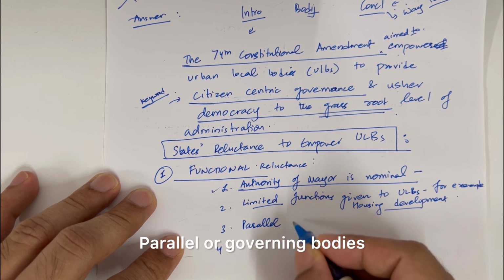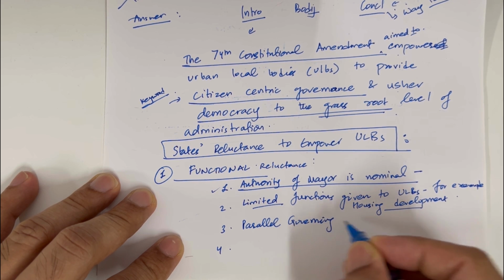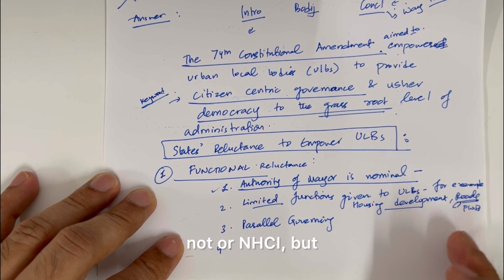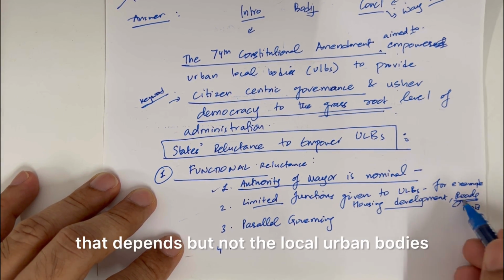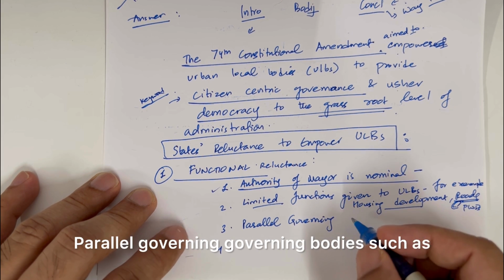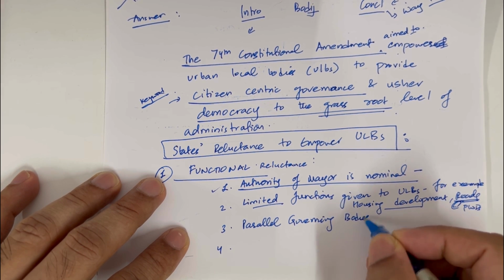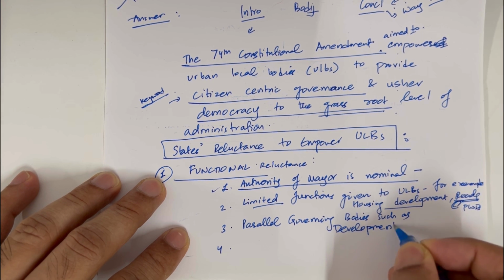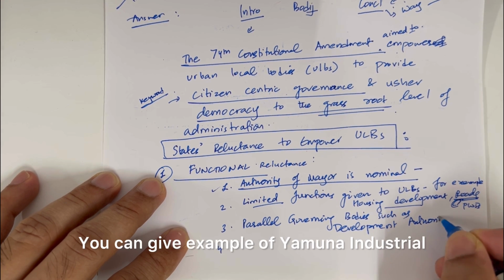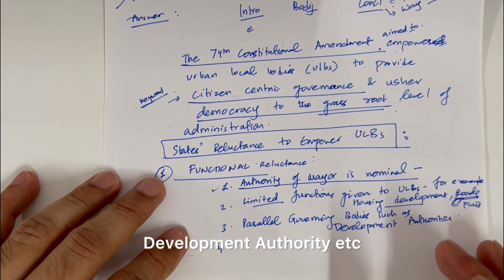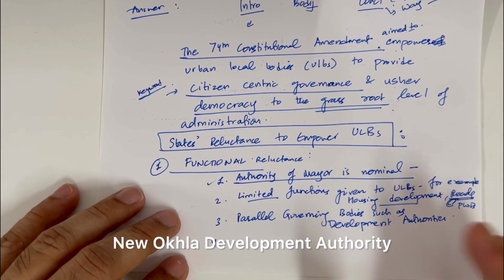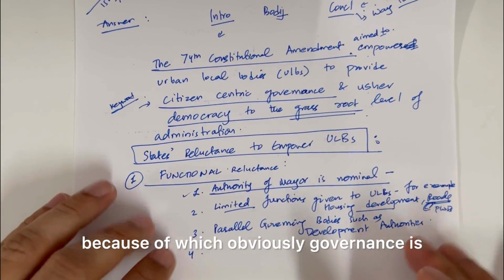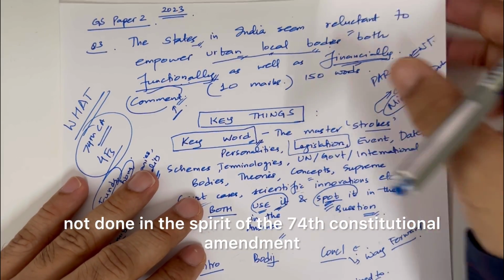Parallel governing bodies. Here roads also you can give. PWD develops roads in many cases, or NHAI, but that depends, but not the local urban bodies. Parallel governing bodies such as development authorities. You can give example of Yamuna Industrial Development Authority, etc., or Noida New Okhla Development Authority, which do not have any urban local bodies, because of which obviously governance is not done in the spirit of the 74th constitutional amendment.